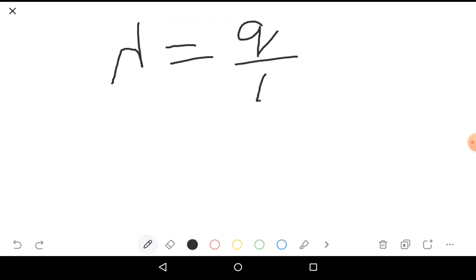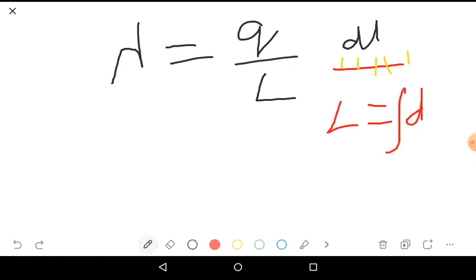Just to remember, linear charge density lambda equals Q by L. Then the total length is divided into small equal parts. Each length equals dl. Then length L equals integral dl.